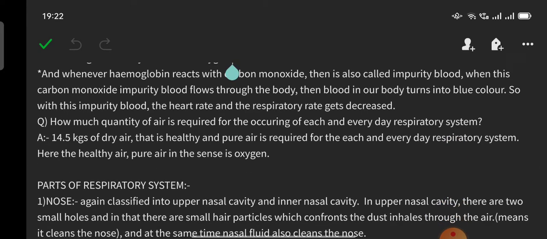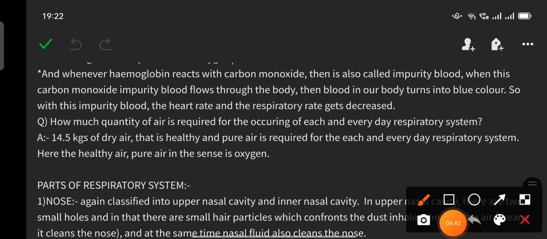Whenever hemoglobin reacts with carbon monoxide, it is also called impure blood. When this carbon monoxide impure blood flows through the body, the blood in our body turns blue in color. With this impure blood, the heart rate and the respiratory rate get decreased.